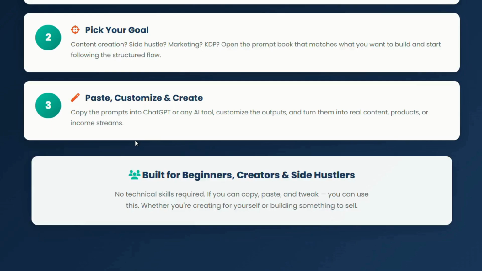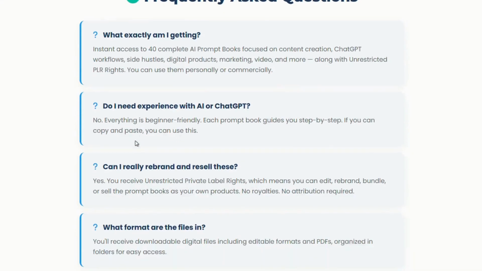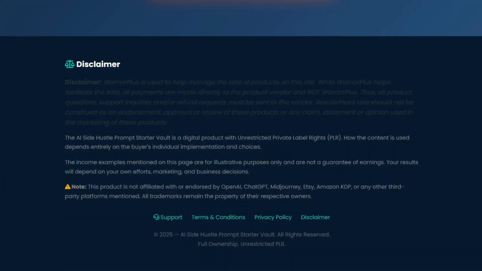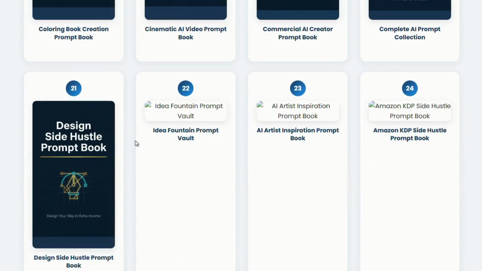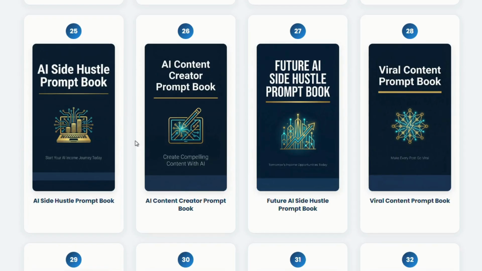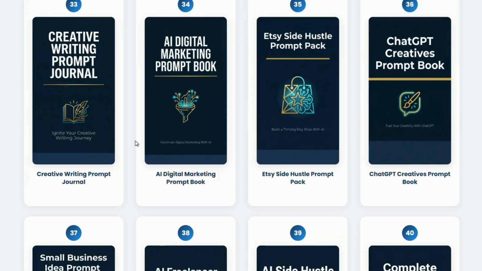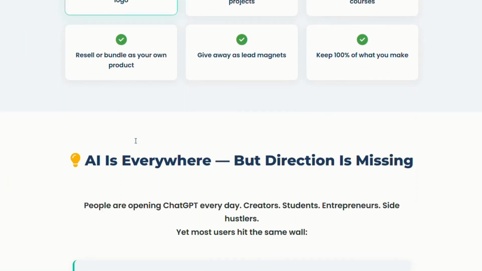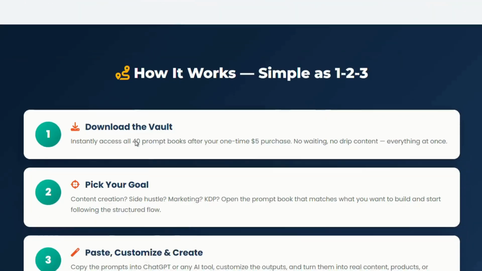That's exactly where the Magnus AI side hustle prompt product comes in. Instead of leaving you guessing, it provides a structured system of prompts designed to help you actually create something meaningful with AI. Think of it as a step-by-step guide that tells you what to ask, how to ask it, and in what order. Rather than typing vague requests into tools like ChatGPT, you follow a clear sequence that transforms your ideas into real outputs, whether that's content, digital products, or even income streams.